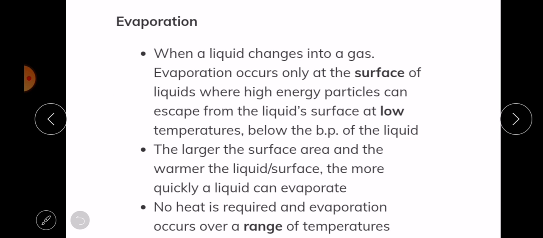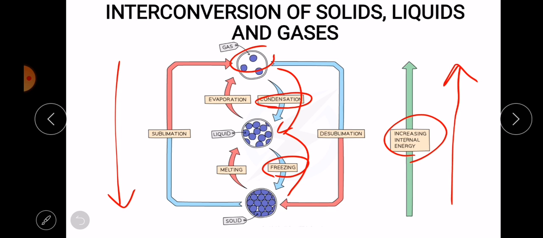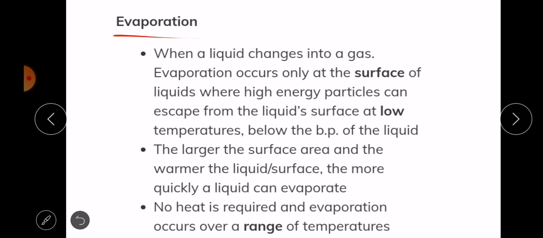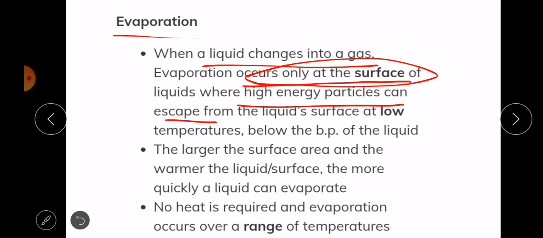Okay. Now let us define these processes: condensation, freezing, melting, evaporation, sublimation, and desublimation. All right, let's start with evaporation. What is evaporation? This is when a liquid changes into a gas. Evaporation occurs only at the surface of the liquids, where high energy particles can escape from the liquid surface at low temperatures. That is very important.